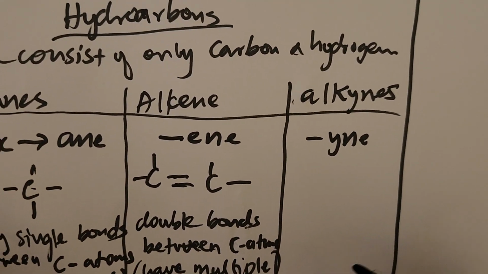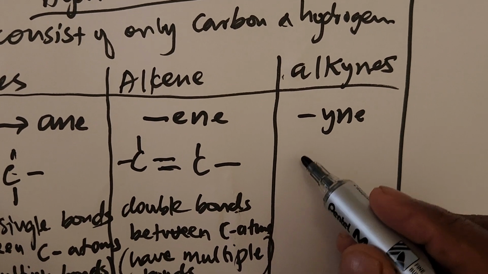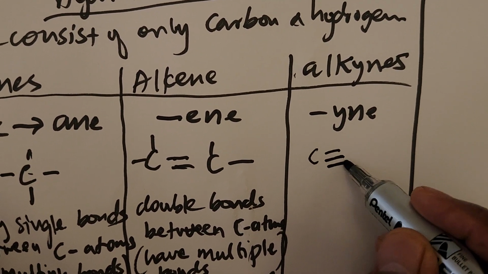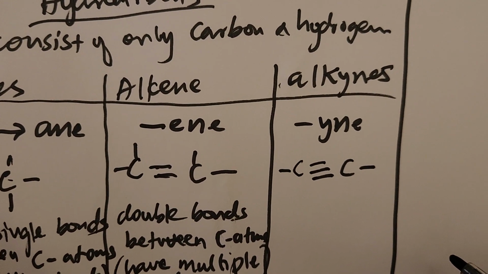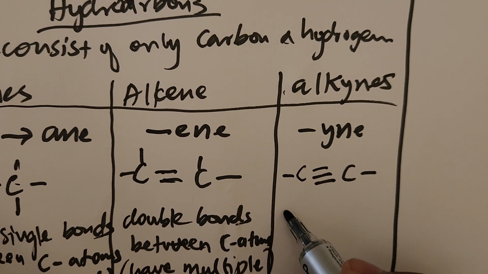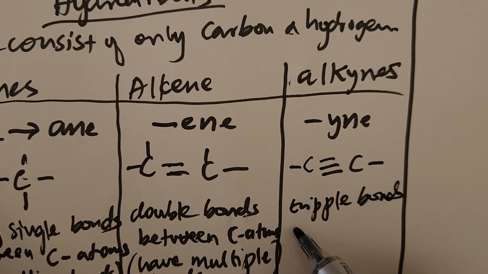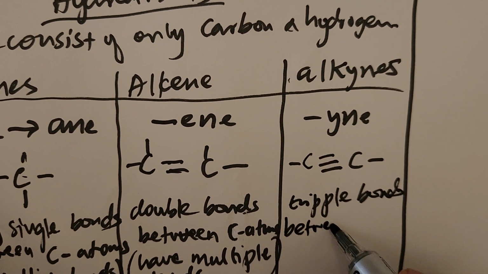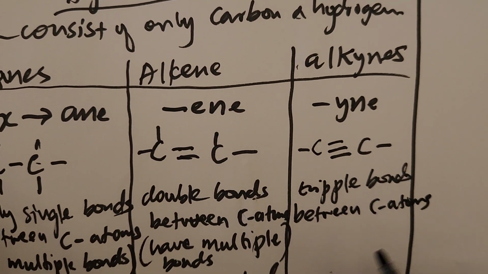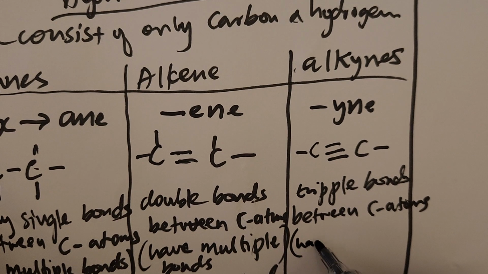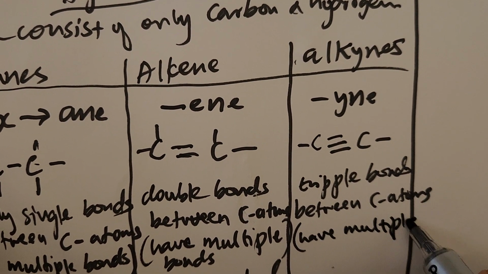Coming to the third type of hydrocarbon, which is an alkyne. All alkynes end up with yne. Why? Because they've got triple bonds between carbon atoms. If you see a triple bond, it's an alkyne. And again, we say they've got triple bonds between C atoms. If they ask why this is an alkyne, because of this. Or they do have also multiple bonds, the same thing, multiple bonds between carbon atoms.